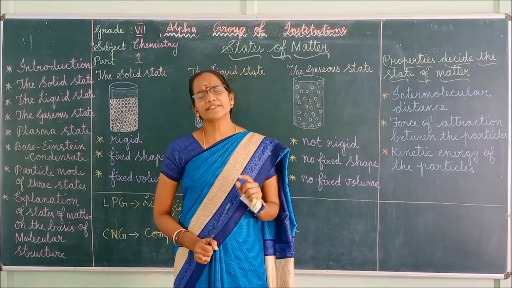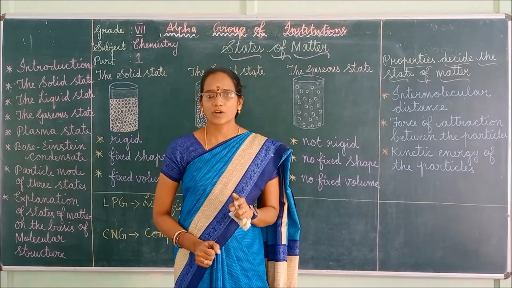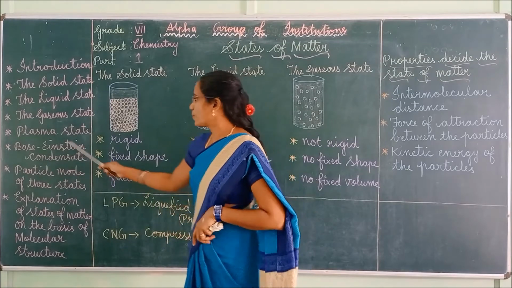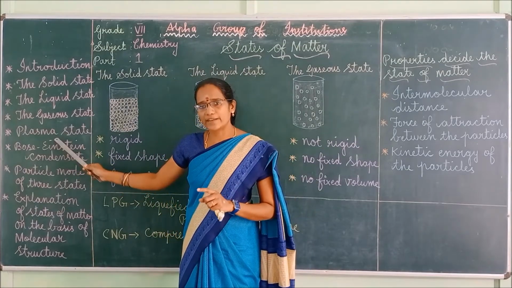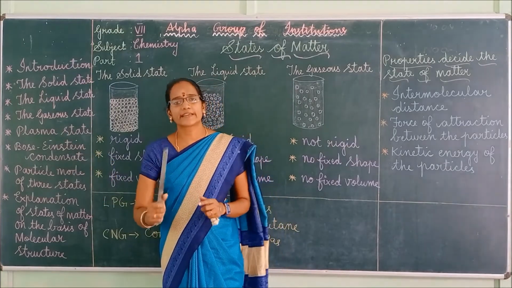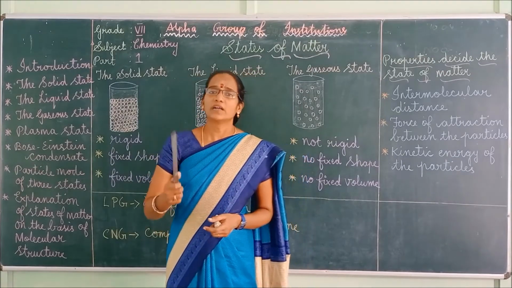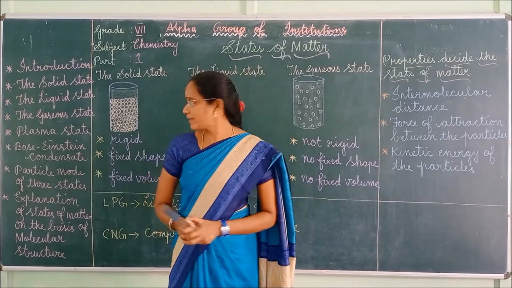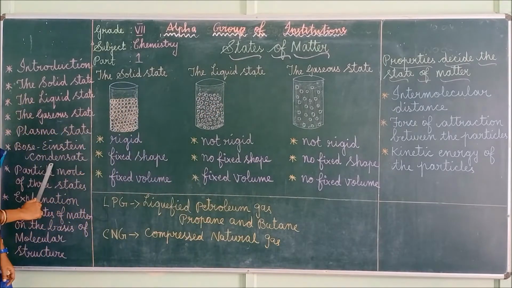The sun and the stars glow due to the presence of what? Plasma only, okay children. So the plasma state is often called the fourth state of matter. It consists of charged particles, hence it can conduct electricity, and plasma is found in lightning also. Got it children? Next we can move to the Bose-Einstein condensate.